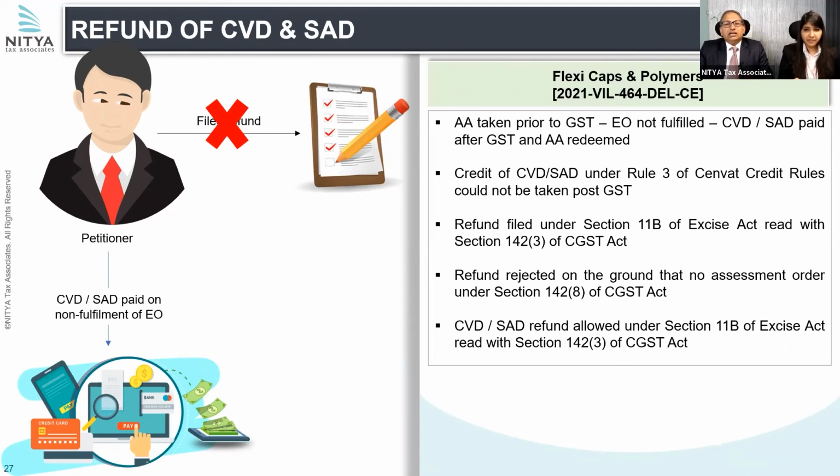The tribunal held that the refund is available under Section 11B, and it is available in cash, because after payment of CVD, SAD, the advance authorization has been regularized. Had GST not come into place, all those credits on the inputs would have been available. The petitioner was eligible for Cenvat credit of the same. Now, because these were paid after GST, neither is the credit available, nor could the petitioner have taken it, because these were not reflected in the returns. He could not have taken it in Tran 1 also. Therefore, refund is duly available.